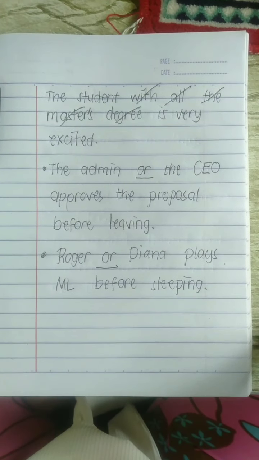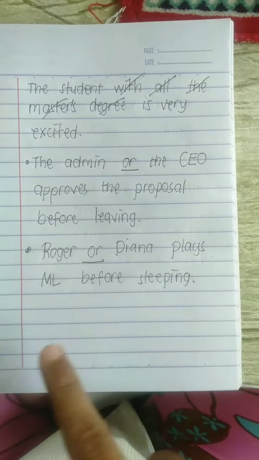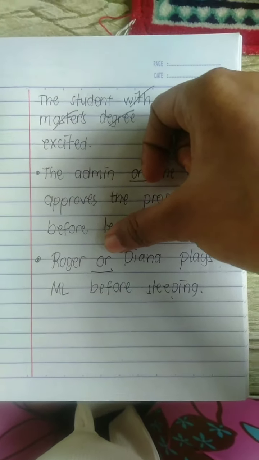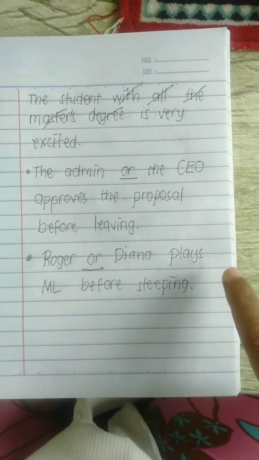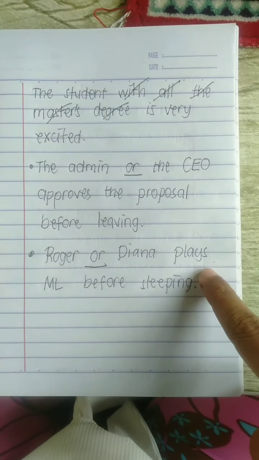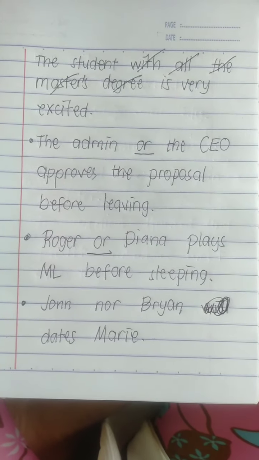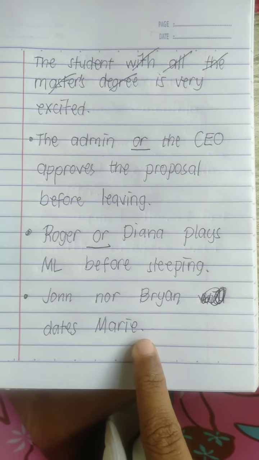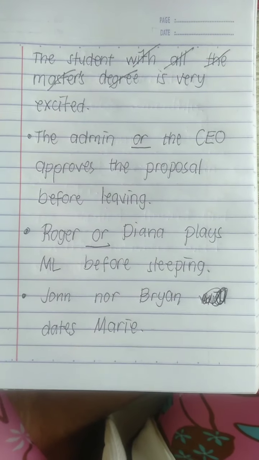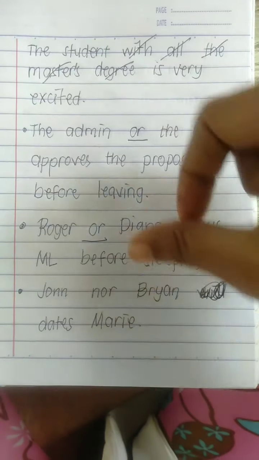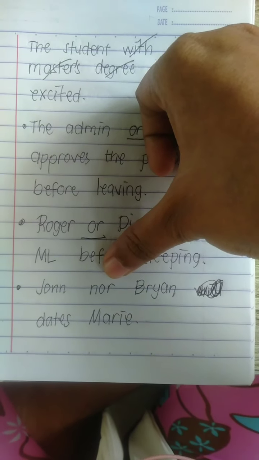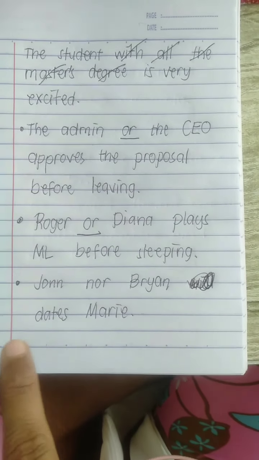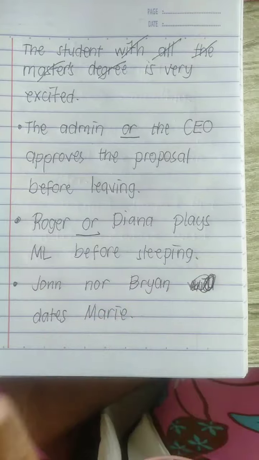The second, Roger or Diana plays ML before sleeping. So of course we have here the word or, and we will use plays as the verb. Okay, another example we have here, John nor Brian dates Marie. So the two subjects were connected using the word nor. So we have to use a singular verb. So we have here dates. So meaning John or Brian is not dating Marie.